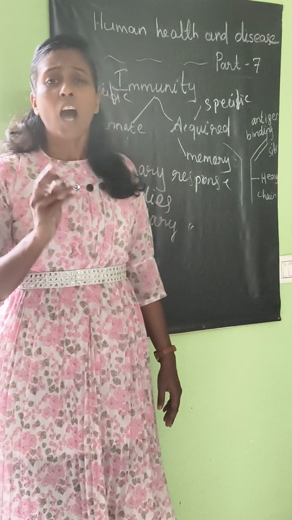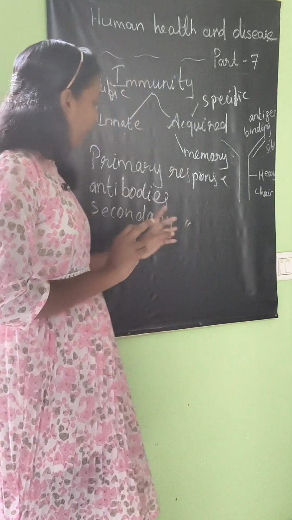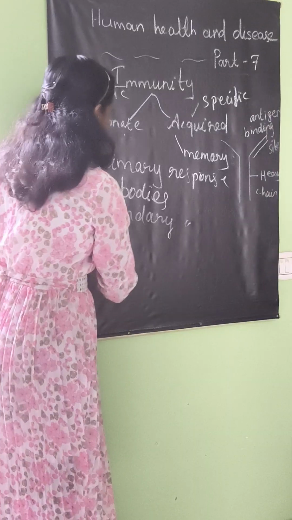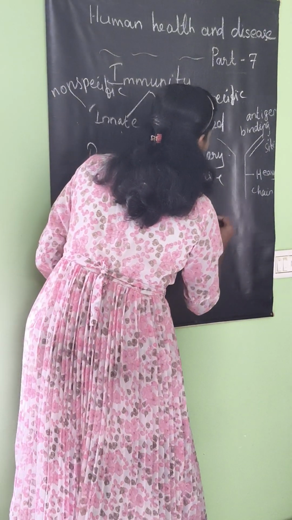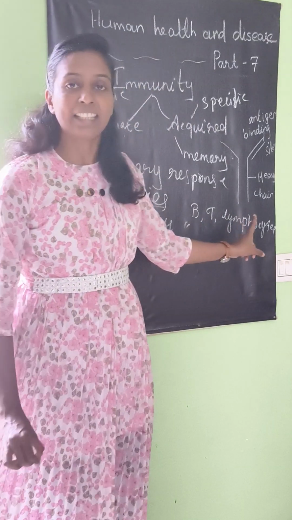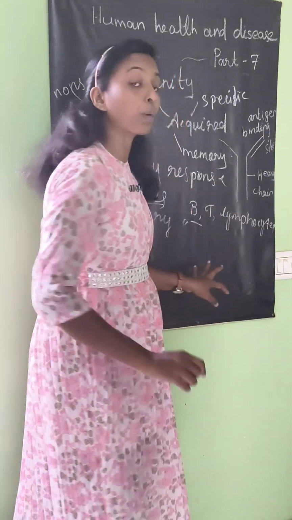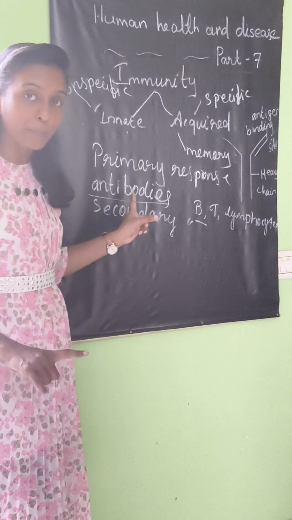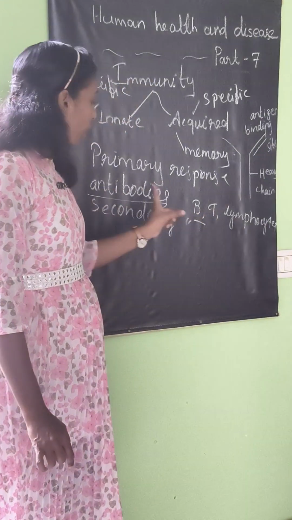Next we can study how it works like this. The primary response and secondary response are managed by a group of proteins called antibodies, and they are controlled by cells called B and T lymphocytes. What is the function of B and T lymphocytes? B lymphocytes are used to produce this army of proteins called antibodies.